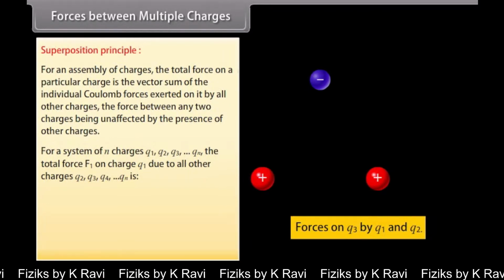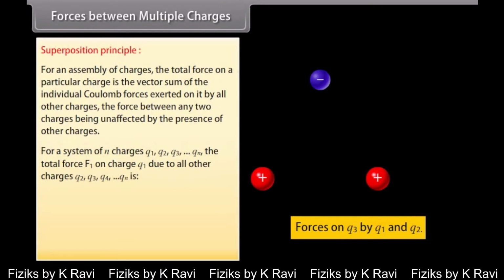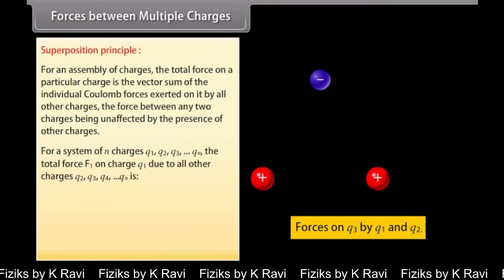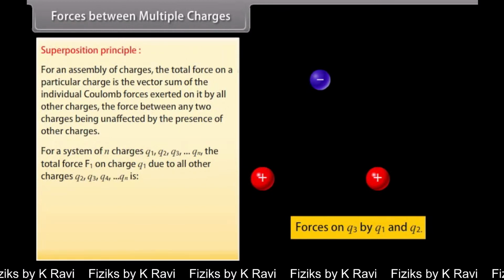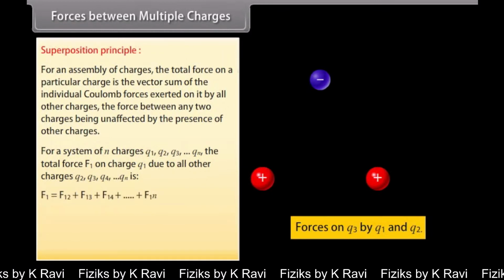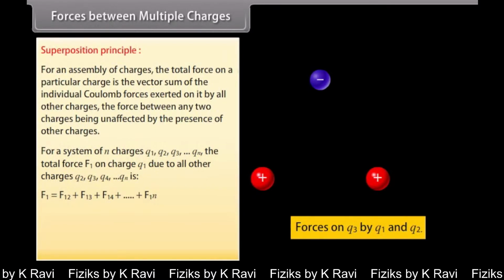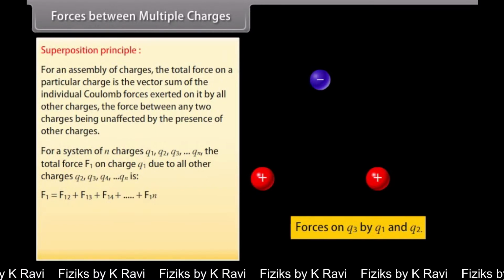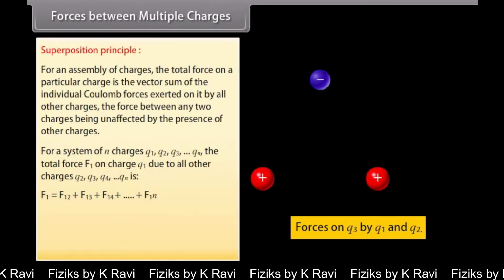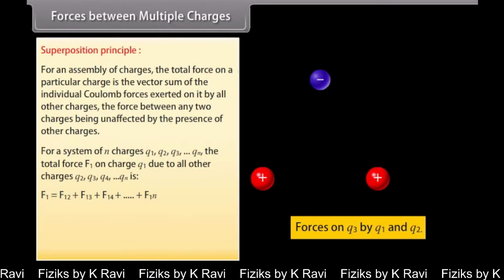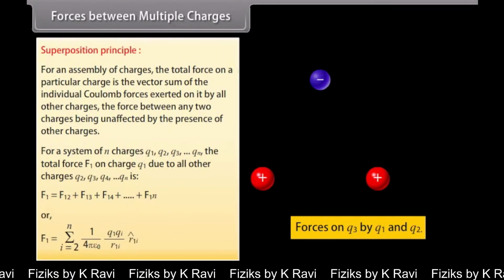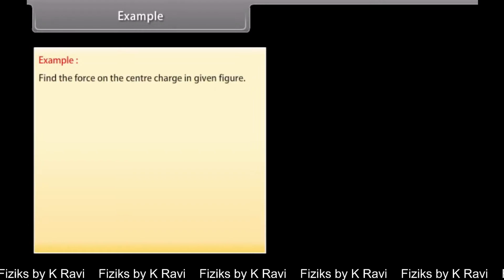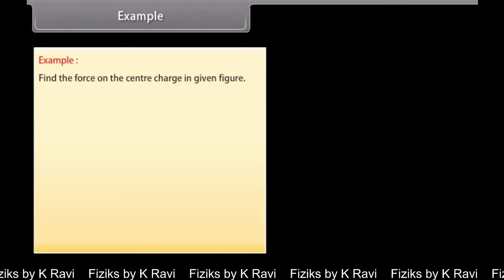the total force F1 on charge Q1 due to all other charges Q2, Q3, Q4 and so on till Qn is F1 is equal to F12 plus F13 plus F14 and so on till F1n. This equation can be written as... Example. Let's take an example on Coulomb's law. Find the force on the center charge in given figure.